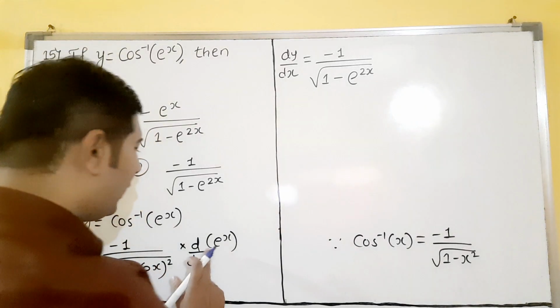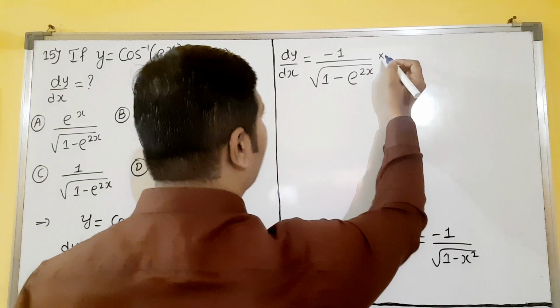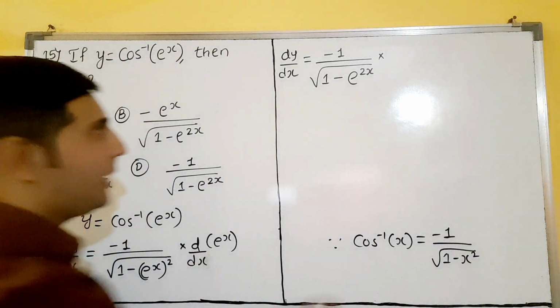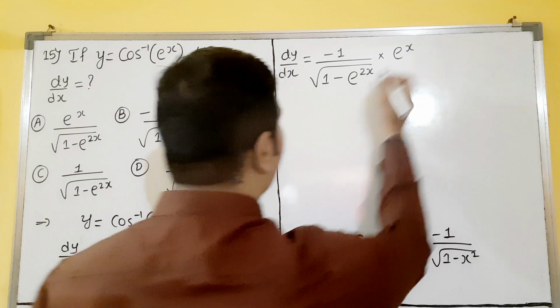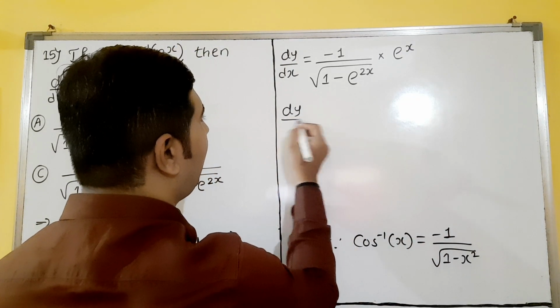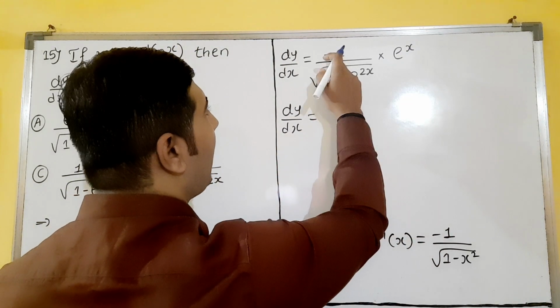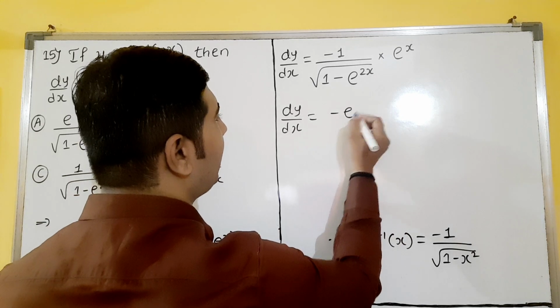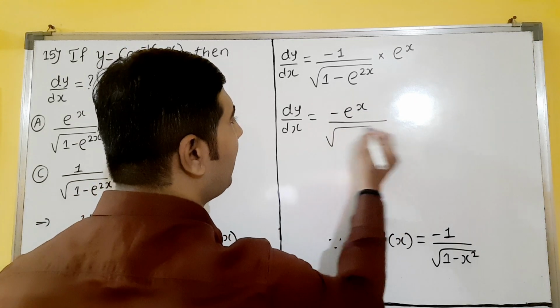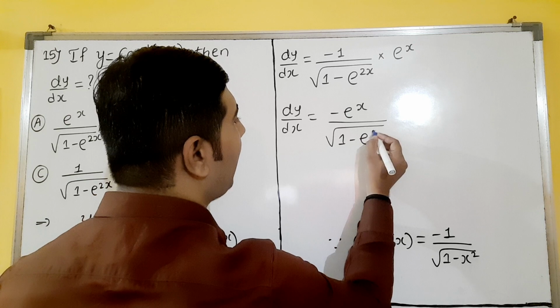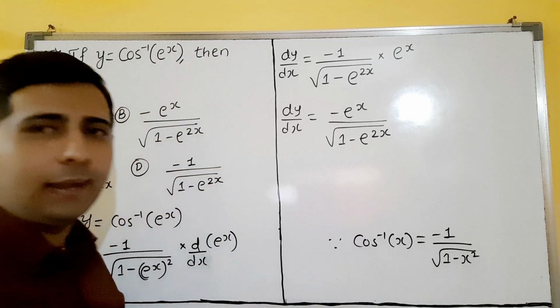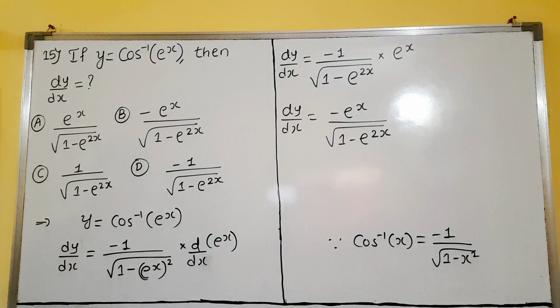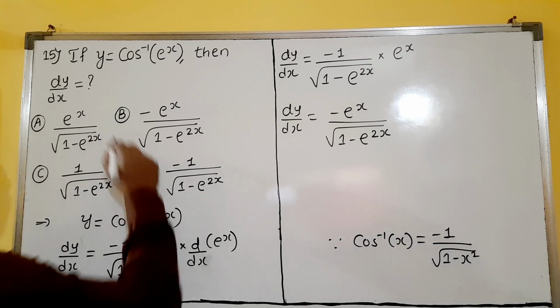So the derivative of e raised to x is what? Here you see, the derivative of e raised to x is e raised to x, dear students. So dy by dx is equal to minus 1 into e raised to x, which is minus e raised to x, divided by square root of 1 minus e raised to 2x. This is our required answer, that is matching with option B, dear students.